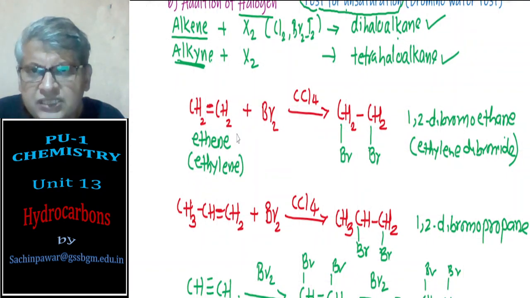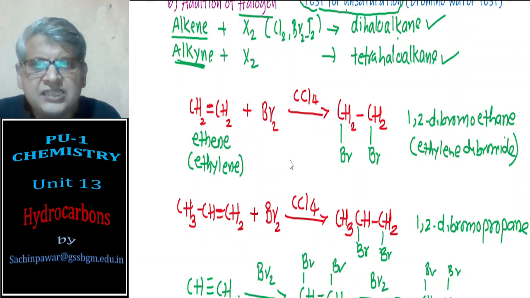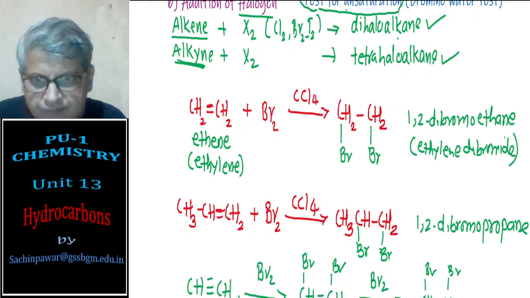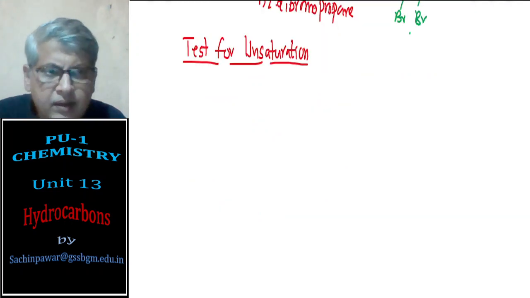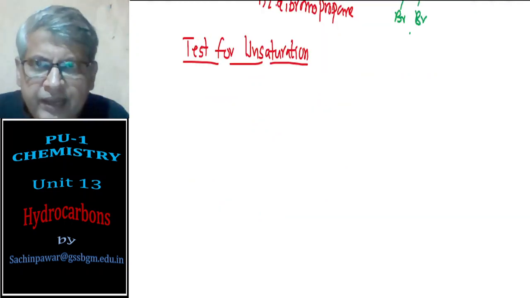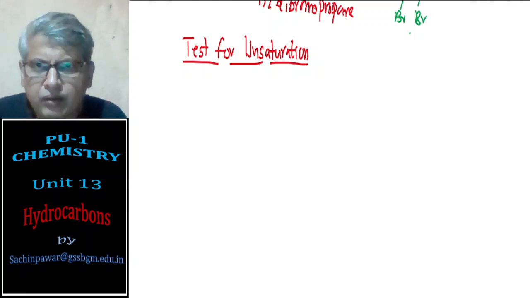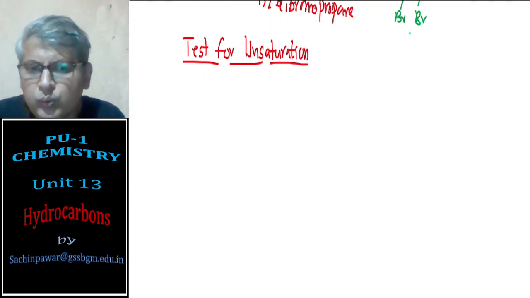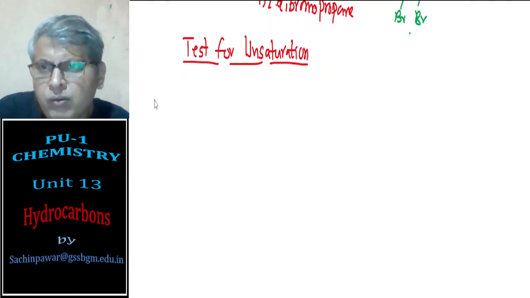Therefore, I can use this test to distinguish alkenes and alkynes from alkanes. That is called the test for unsaturation. We can use this test to detect unsaturation, that is, a double bond or triple bond.